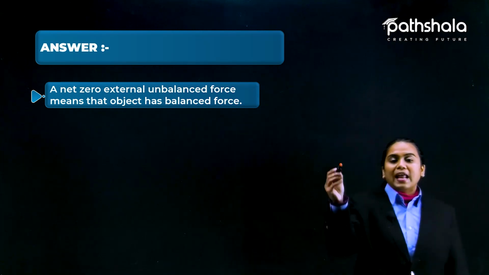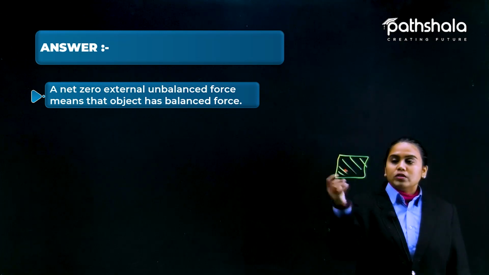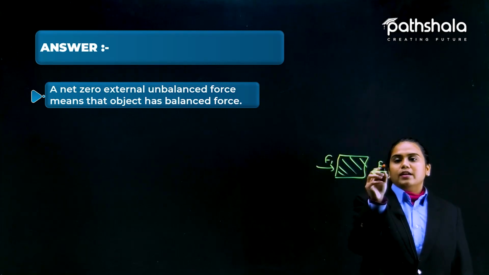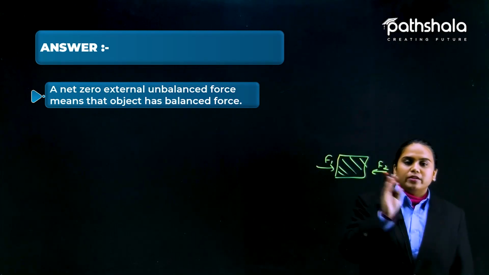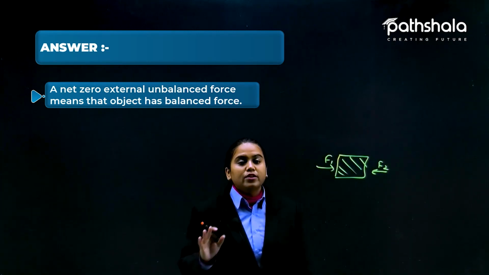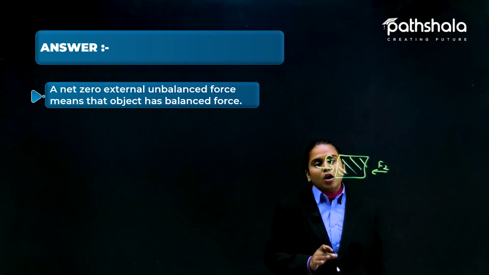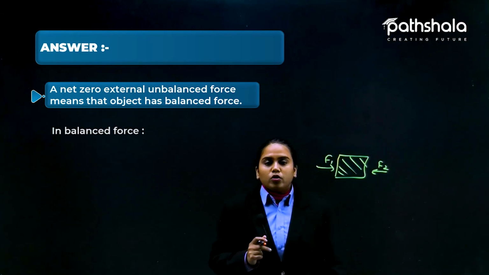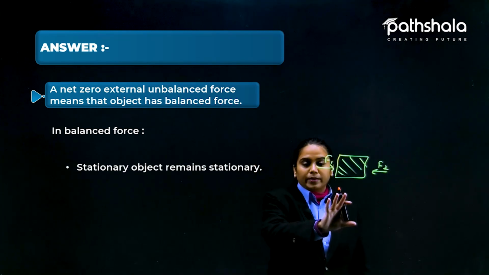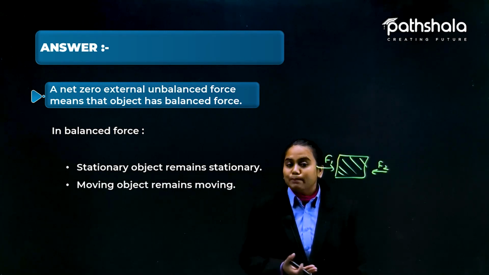If you are applying forces on any object in any unbalanced manner, like someone is applying force from here, someone from there, but because the net value is zero, it gives you an idea that the thing is in the balanced form. So in the balanced force, we know that the stationary object remains stationary and the moving object keeps on moving with the constant speed.